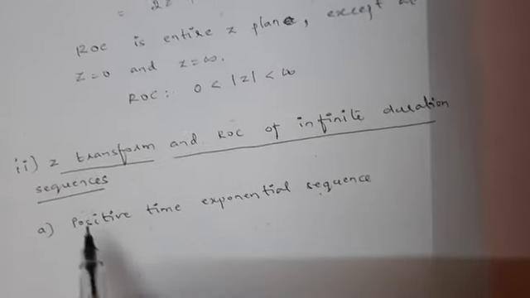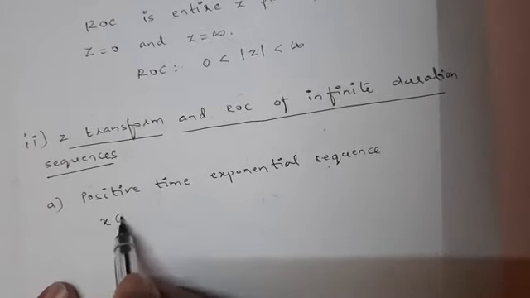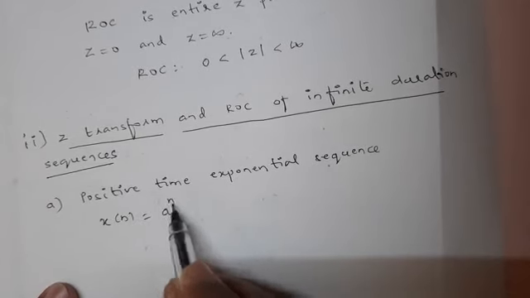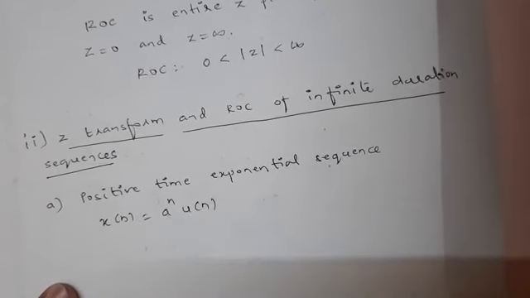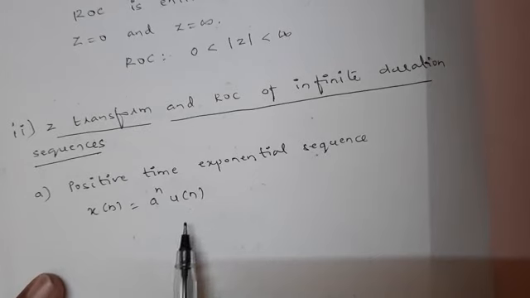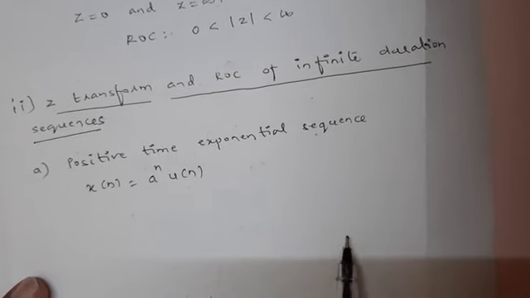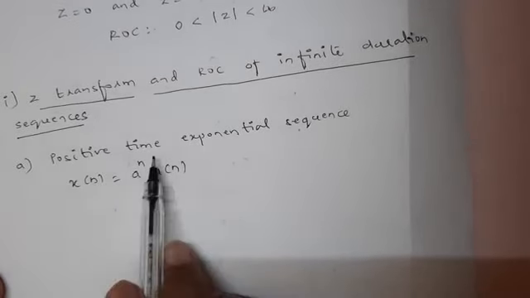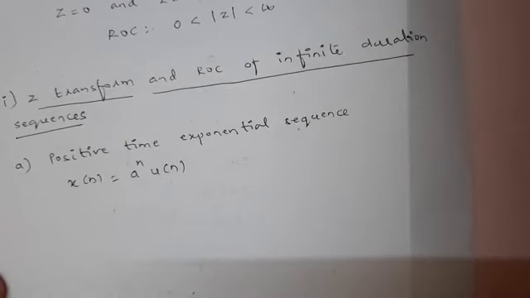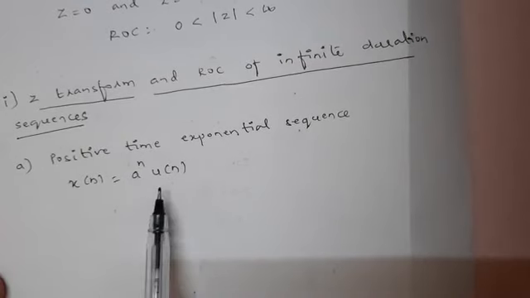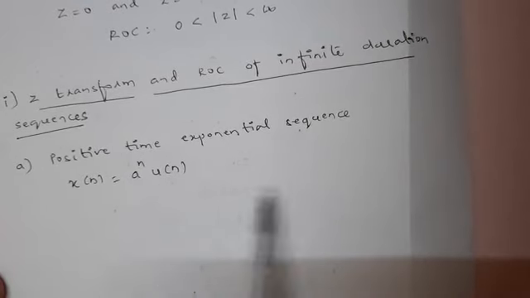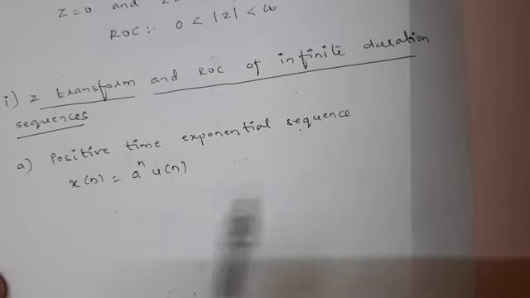So I will write an example. X of n equal to a to the power n u of n. Positive time means what? n greater than 0. All the samples are lying over there, so that is positive time. Negative time means n less than 0. U of n, you know, lies from 0 to infinity, so obviously you have positive time.